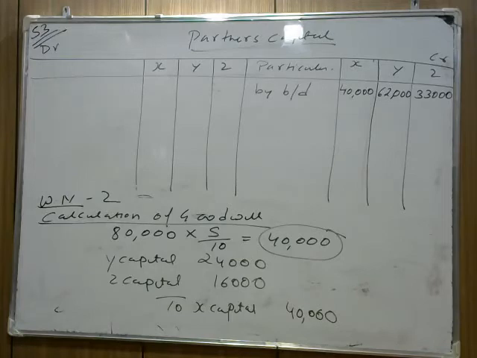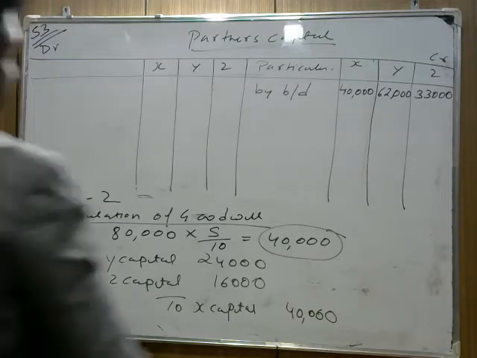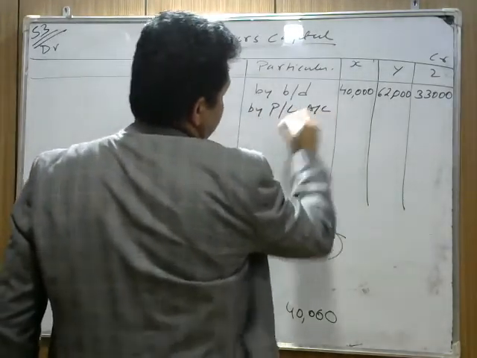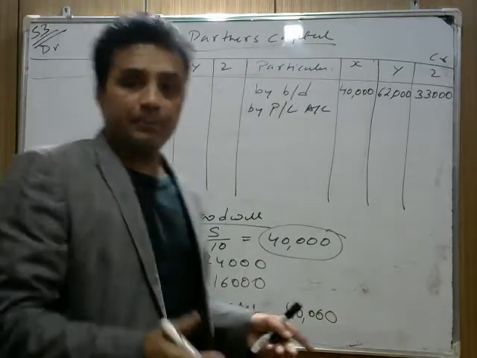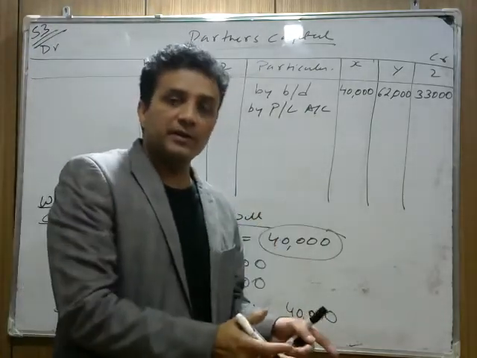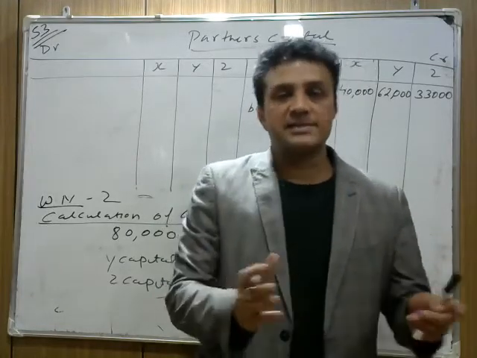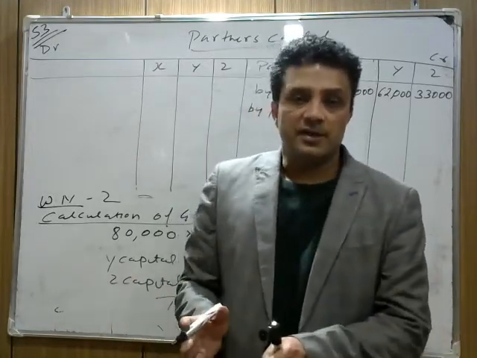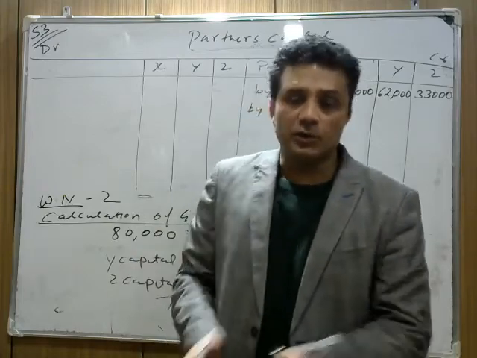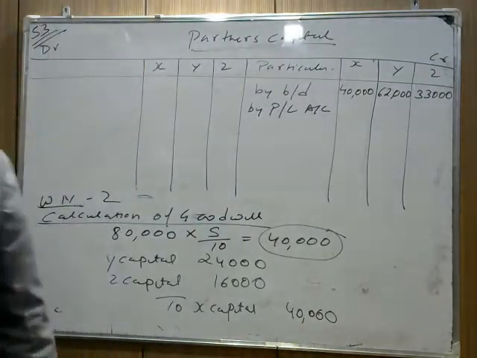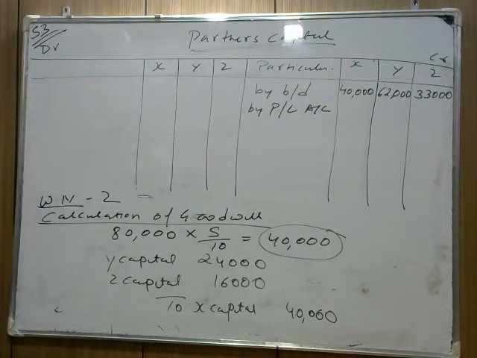Next, the profit and loss account is given in the balance sheet 85,000. We write by profit and loss account, which is given on the liability side. It means that is profit, and that profit is to be divided between old partners. Because the retiring partner will say there's a profit that belongs to last year, and last year I was in the business. Okay, I'm retiring at the end of this year. So last year I have worked hard, and I also have a share in it. That's why the old profit is divided between all partners or old partners in their old ratio. That's given, profit is given 85,000.